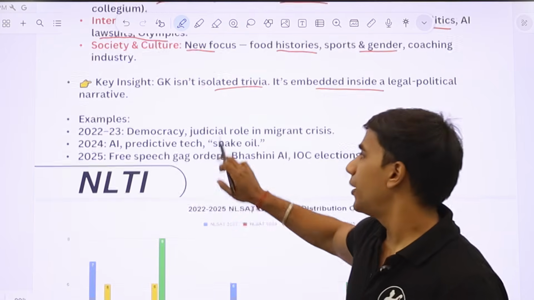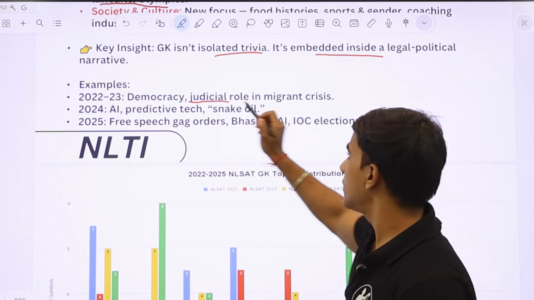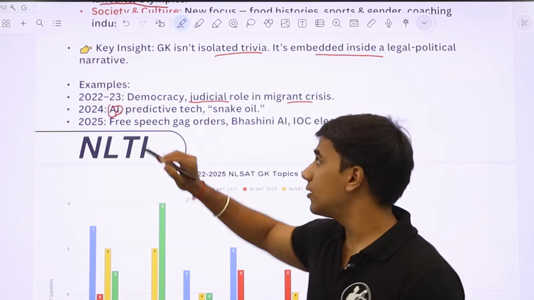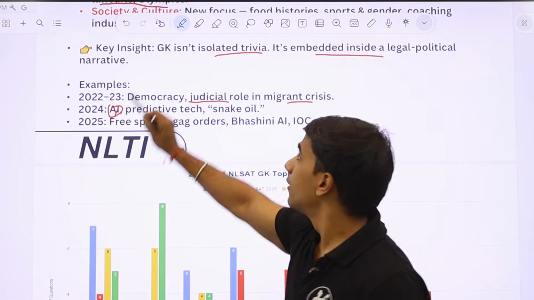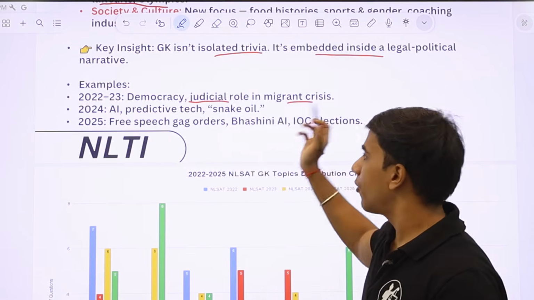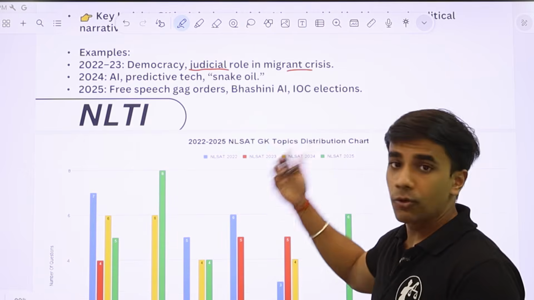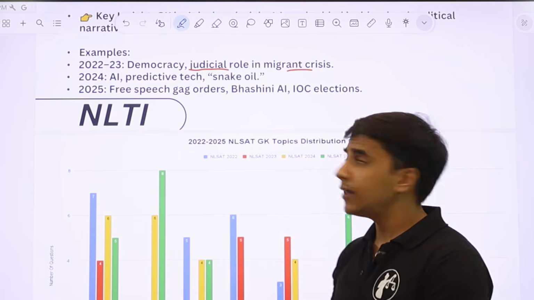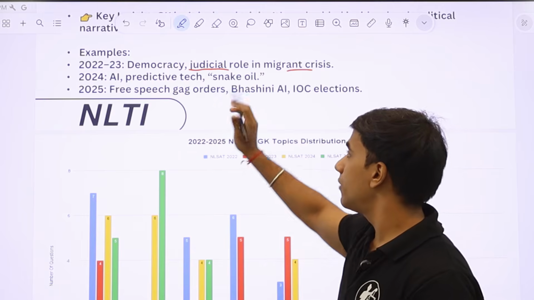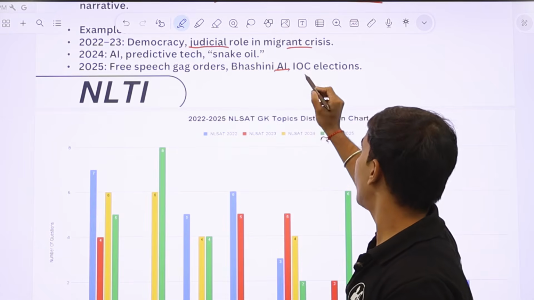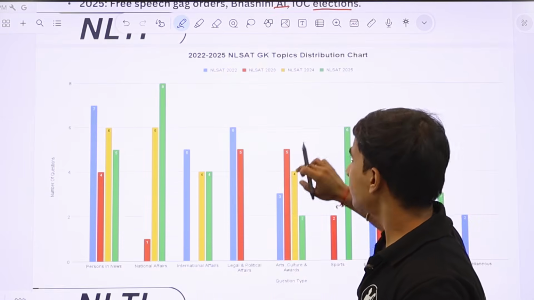For example, 22-23 there was a question about democracy, judicial role in migrant crisis. 24 had a reliance on international current affairs, as we have talked about. There was a question about AI, there was a question about predictive tech, snake oil. Again, 25 there was a focus on international news and interdisciplinary approach, and a focus on free speech, gag orders, Bhashini AI that was recently incorporated by the government agencies and the elections.